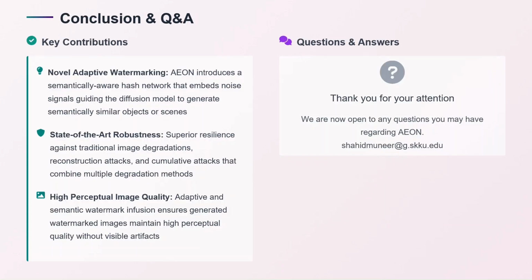The key contributions are as follows: Ion introduces a semantically similar hash that is embedded into the image, and it shows resilience against different adversarial and traditional degradation attacks. It gives a high perceptual image that is very close to the original image.